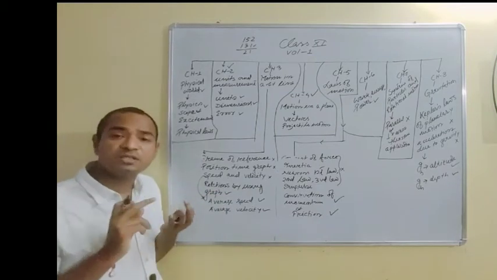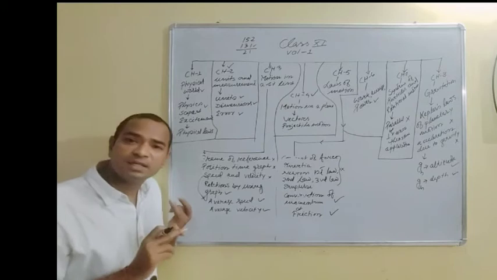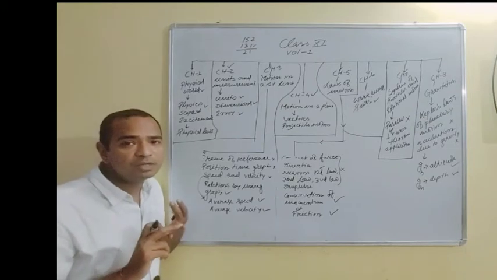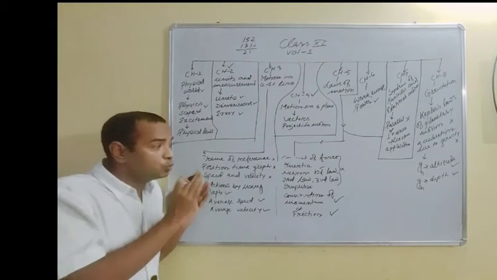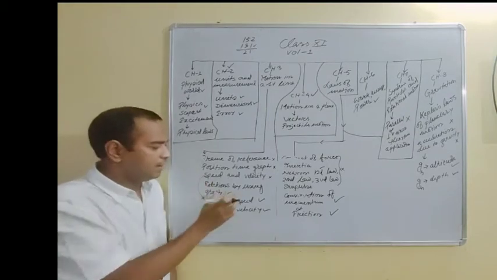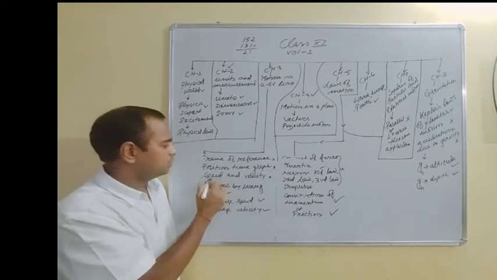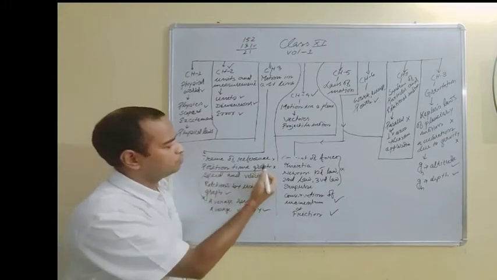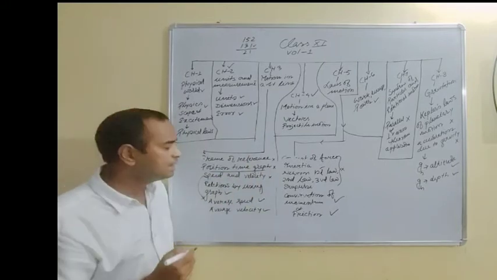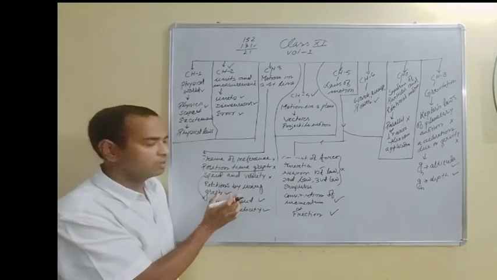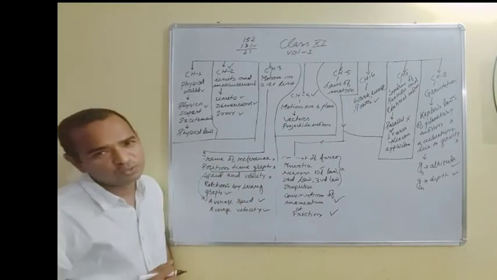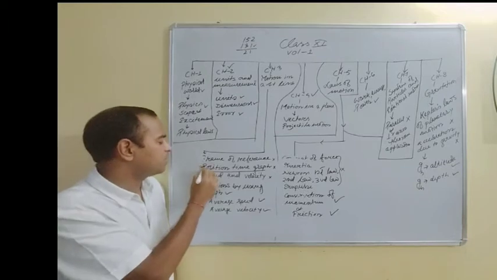Derive the relations means those relations: v is equal to u plus at, s is equal to ut plus half at square, and then v square is equal to u square plus 2as. Those portions you have to learn. So again you have to learn by graph, but this part, position-time graph, has been deleted. So one cannot get to these relations by deleting this portion. So ultimately you have to learn this also.